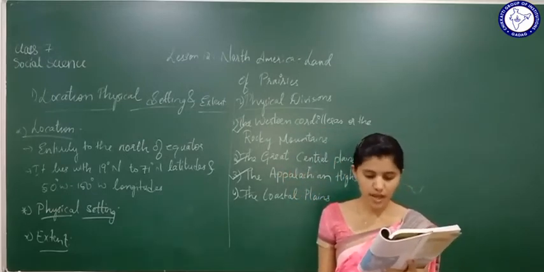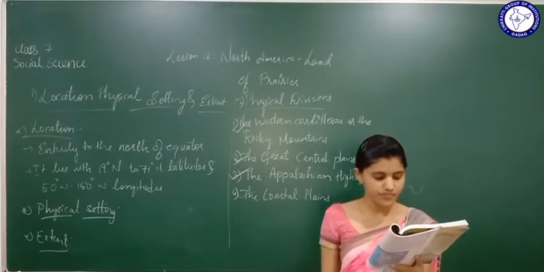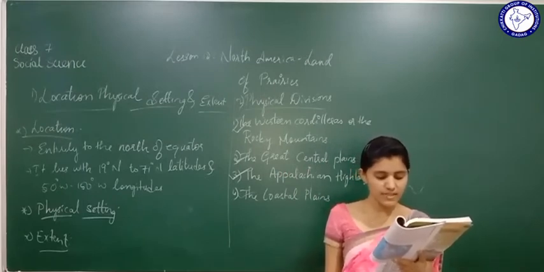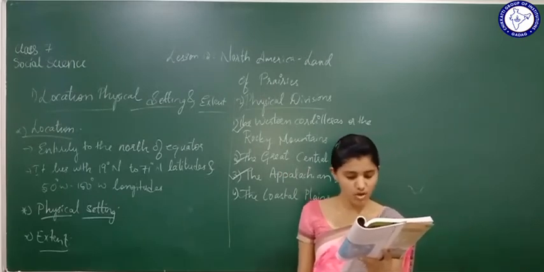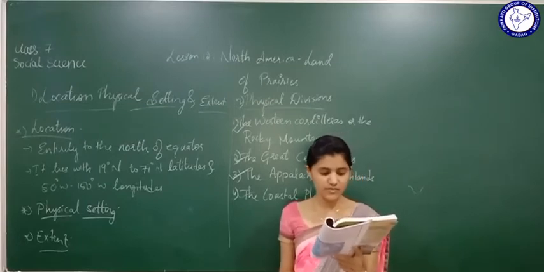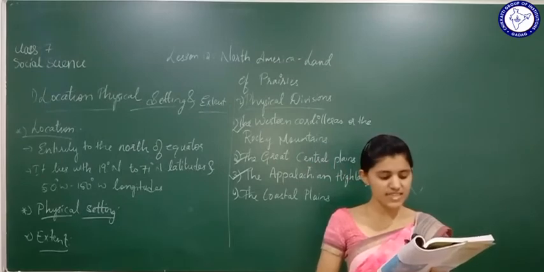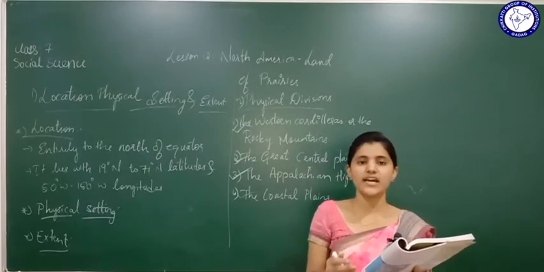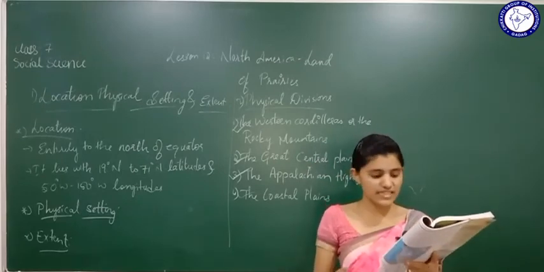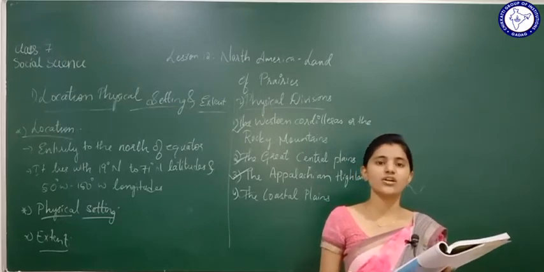The average height is 150 meters above sea level. This is a low and relatively plain area with sandy soil which is relatively infertile. How are these coastal plains? These coastal plains are low and plain areas with sandy soil. Because of the sandy soil, they are relatively not fertile.